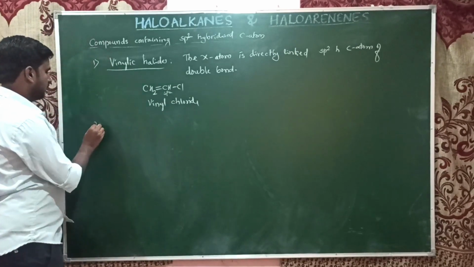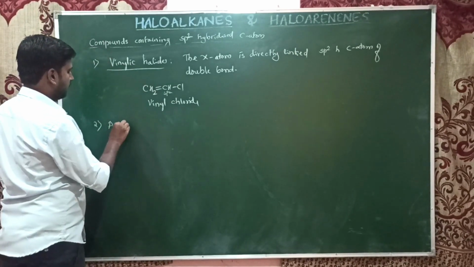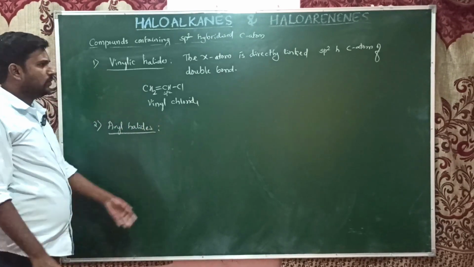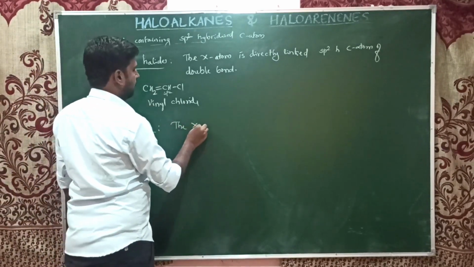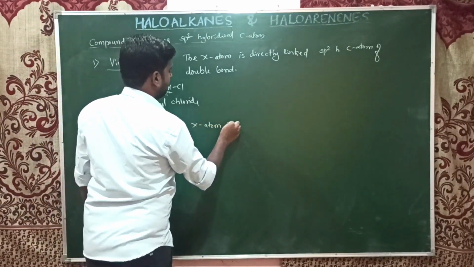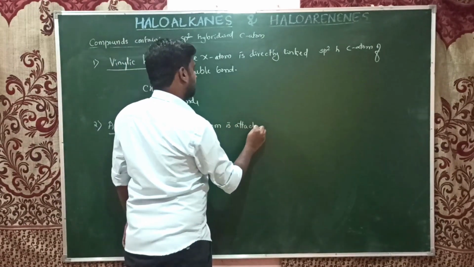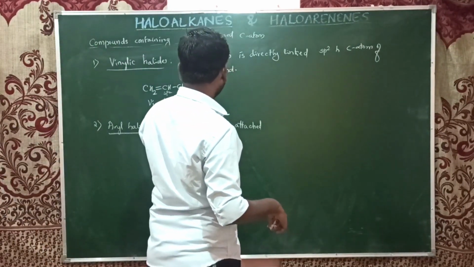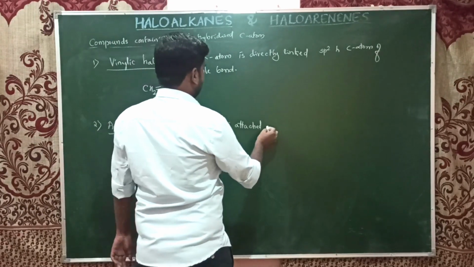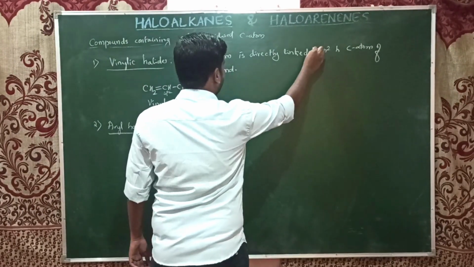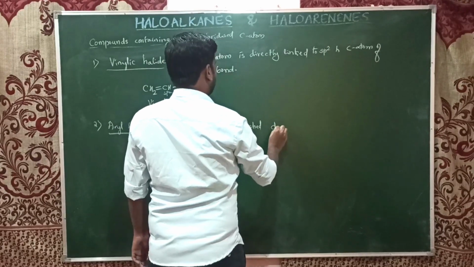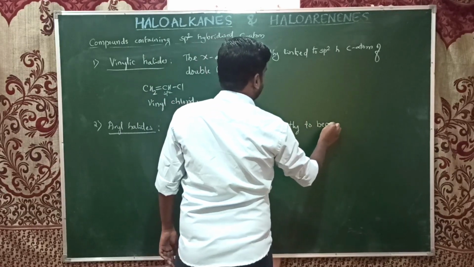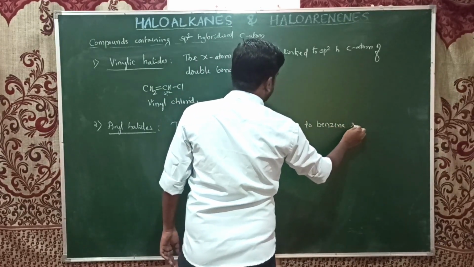The second class is aryl halides. Now we can say the halogen atom is attached directly to the benzene ring, to the carbon of the benzene ring.